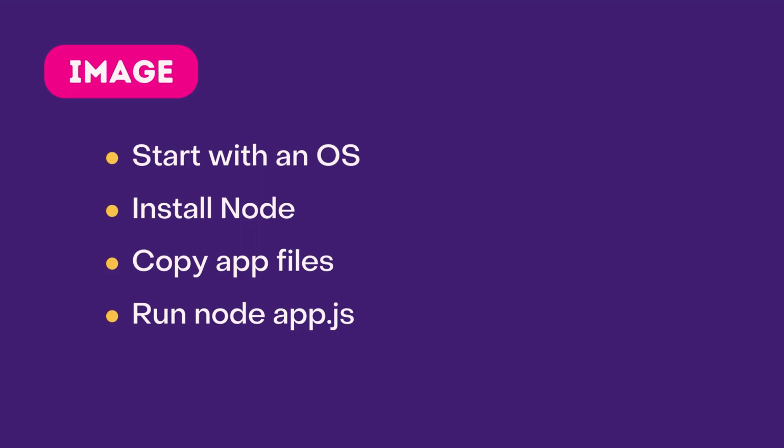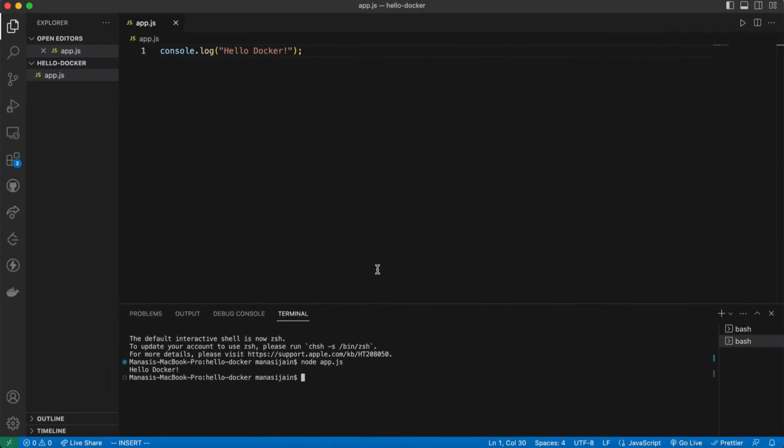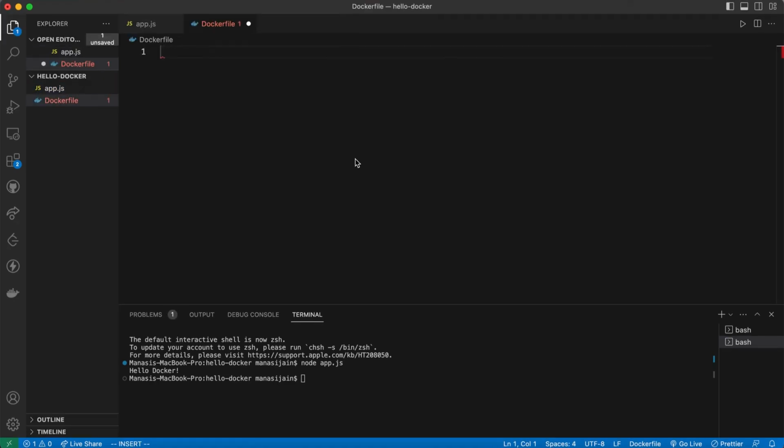What if we were working on a complex application? You would end up with complex release documents that had to be precisely followed. Now, this is where we make use of Docker. We can write these instructions inside a Dockerfile and let Docker package up our application. So back to VS Code, we are going to add another file called Dockerfile. Here we write instructions for packaging our application.